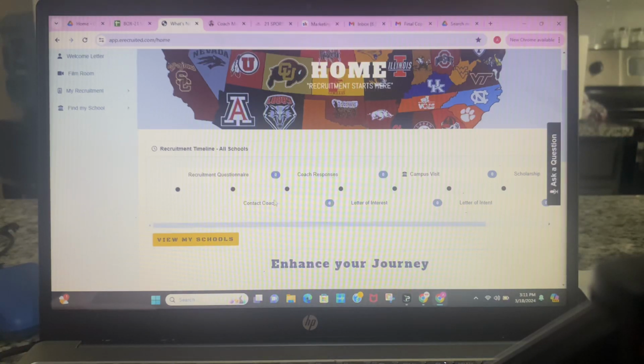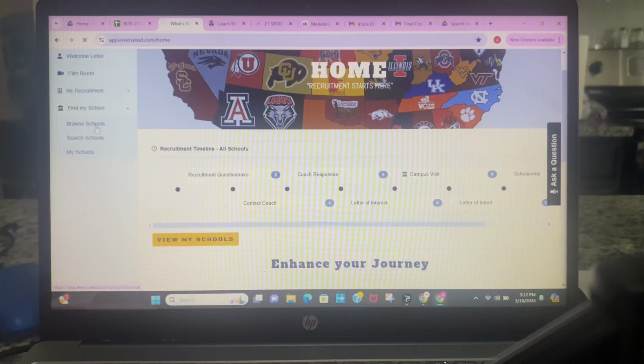Like I said, this is a system that's created to be user-friendly in order to get the most out of it. We'll go over here to show you an example of the types of schools that are in here. There are 52,000 coaches in this system. The system gets scrubbed every day to find out if any coaches left and any coaches are still there. Different movement happens within college, like any other job. So we do a great job at making sure that the system is up to date, and that when the kids contact the coach, that coach is still at that particular school.